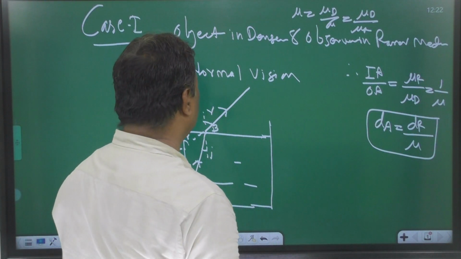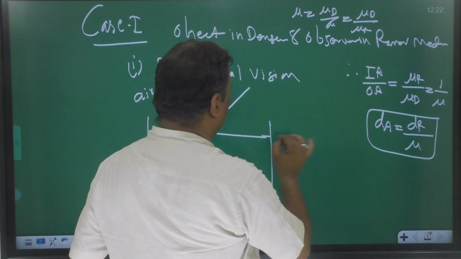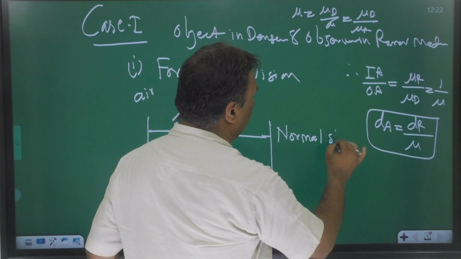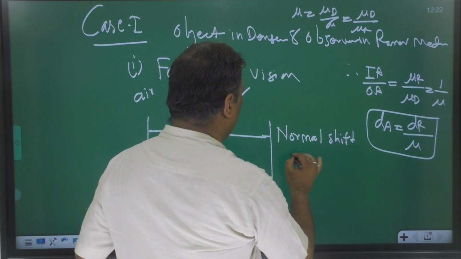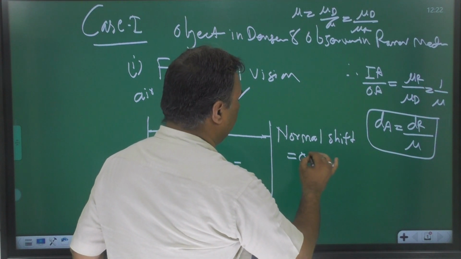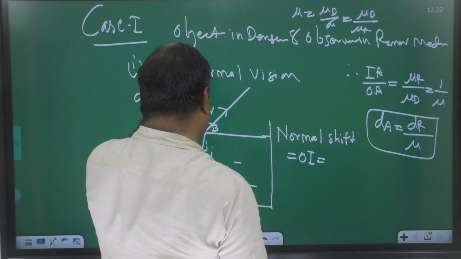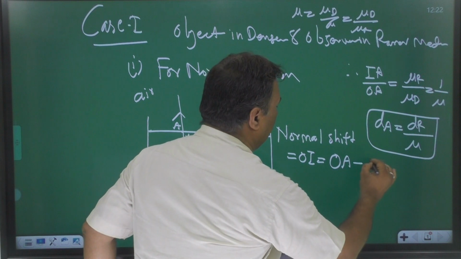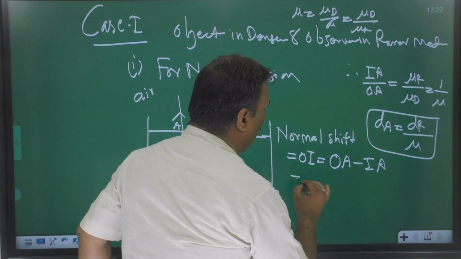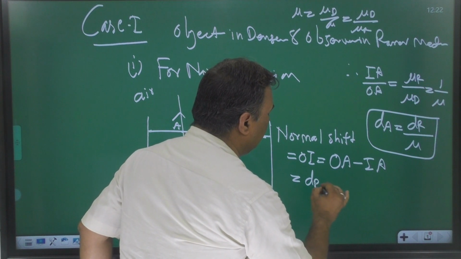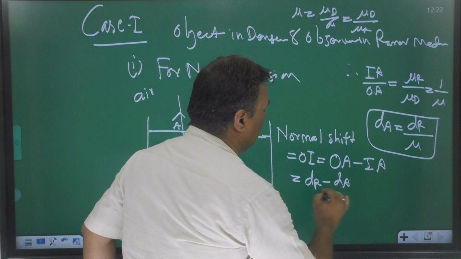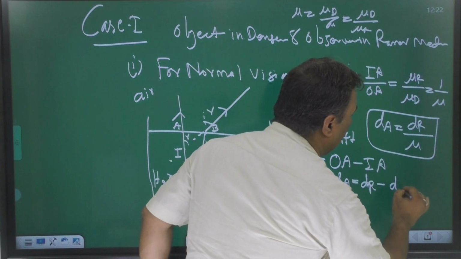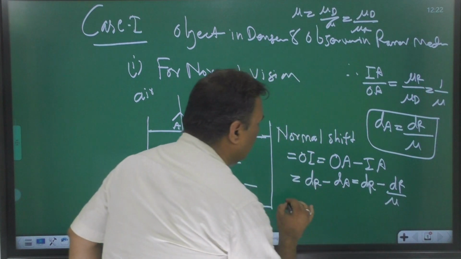After this, students, what is the normal shift? Normal shift means OI. OI means OA minus IA. OA means real depth minus apparent depth, which is real depth minus real depth upon mu.